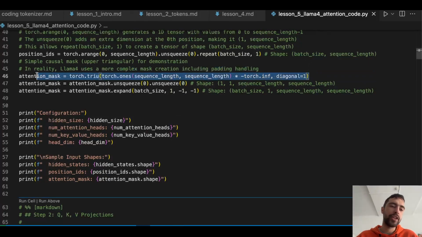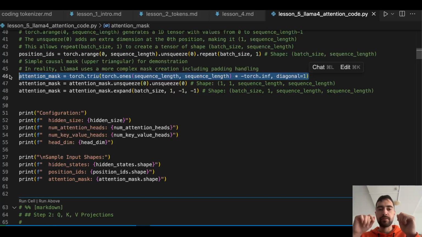Now we create the attention mask. And if you remember, attention mask is sequence length times sequence length. It's a square. And the upper right triangle are zeros, to make sure that queries of every token cannot attend to keys of future tokens.